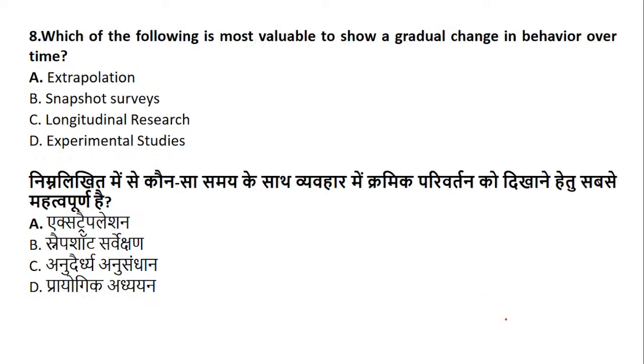Okay, now coming to question number 8. Which of the following is the most valuable to show a gradual change in behavior over time? Is it extrapolation, snapshot survey, longitudinal research, or experimental studies? Do not get confused with the question. It is just a basic thing. Just read properly. The most valuable to show a gradual change in behavior over a period of time. We did this particular point just now.